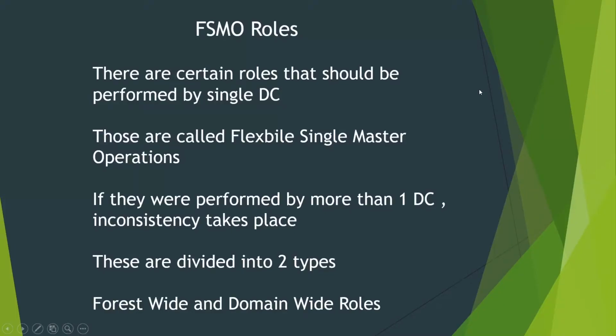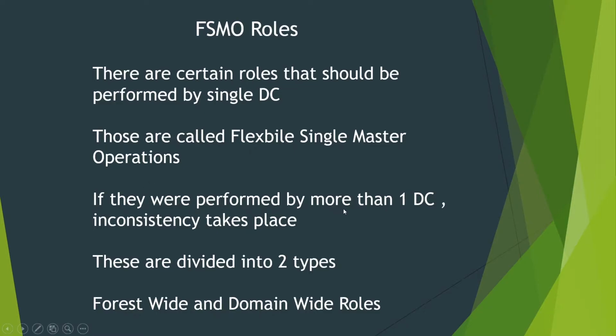So guys, now let's learn about these FSMO roles. These are pronounced as FISMO roles, FIZMO. So this is not FSMO, these are called FISMO roles. There are certain roles that should be performed by a single domain controller. If these operations are performed by multiple domain controllers, there will be an inconsistency in the data. So that's why these FISMO roles should be applied to a single domain controller only, and those are called Flexible Single Master Operations. That means only a single master should do these operations, otherwise your entire domain gets some inconsistency.